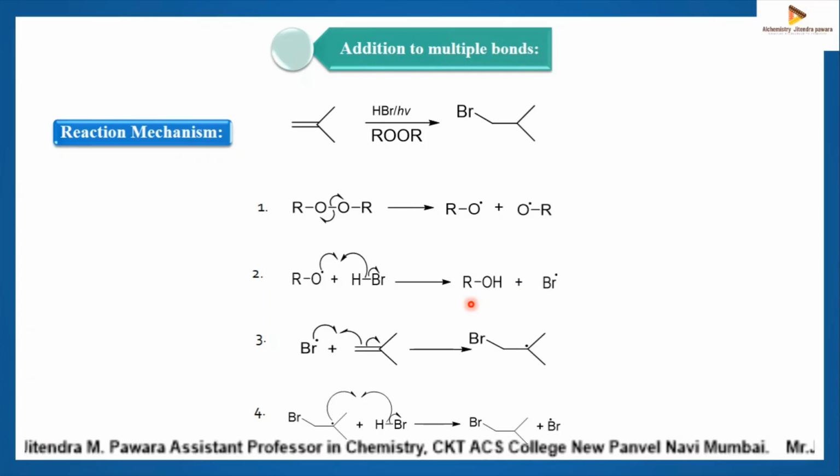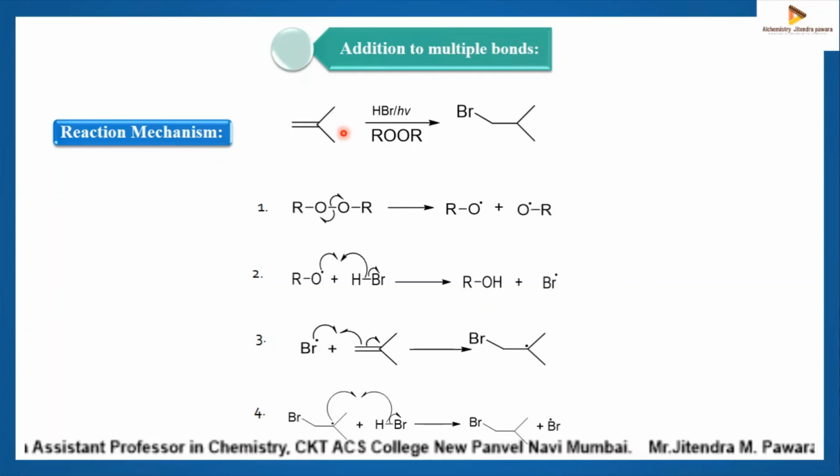So this is a simple reaction, addition to multiple bonds, addition of HBr to isobutene, and its reaction mechanism, how that addition takes place.